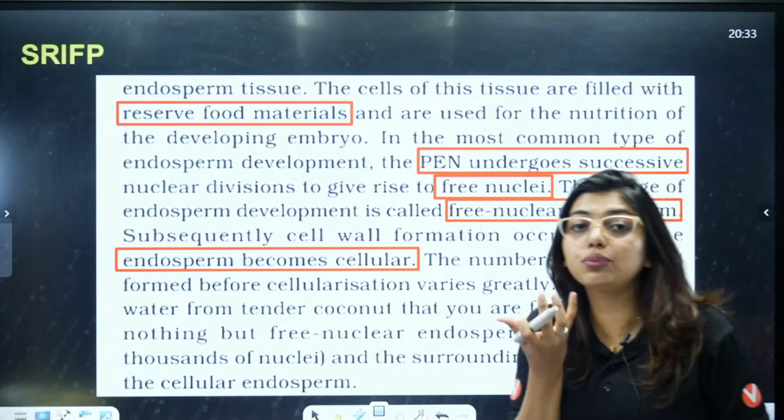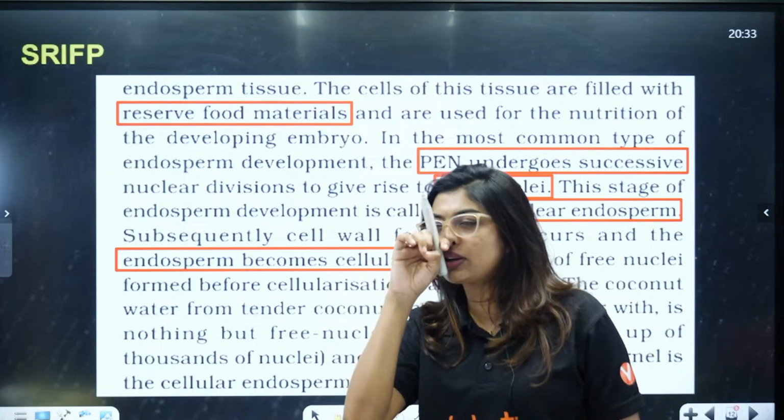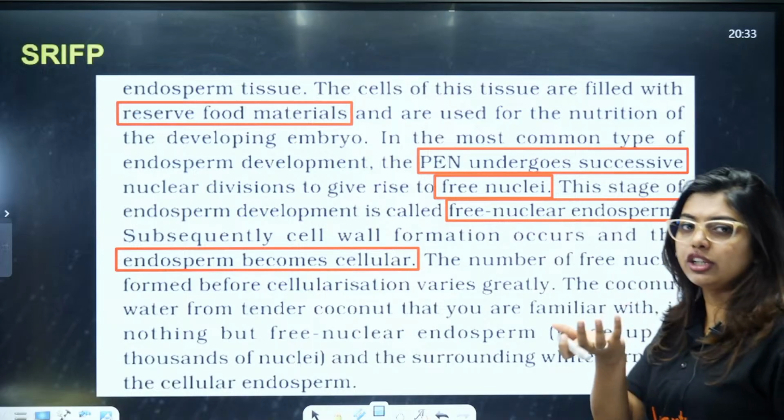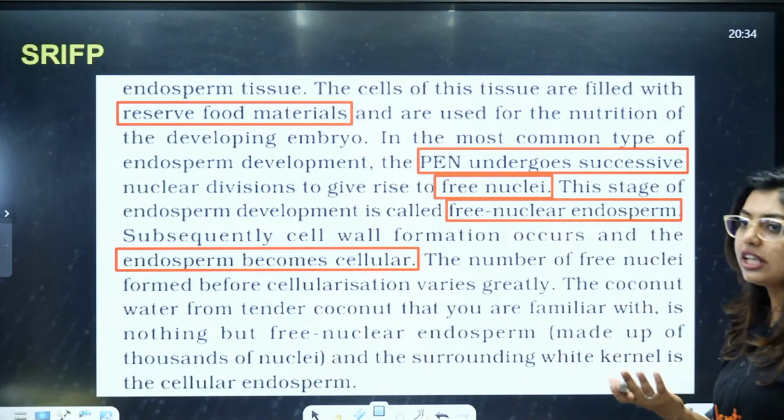Now, students, the coconut water that we drink, the tender coconut water, what is that called? Elneer in our language. In your language also, I think Elneer only, no? In Kannada also it's Elneer. In Tamil and Telugu, please tell me.